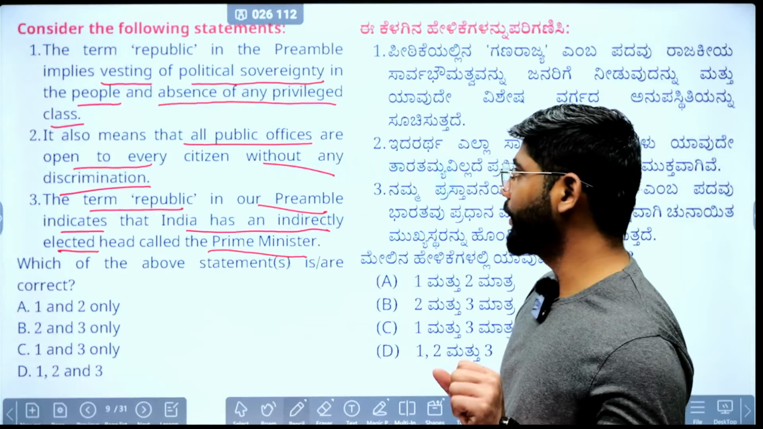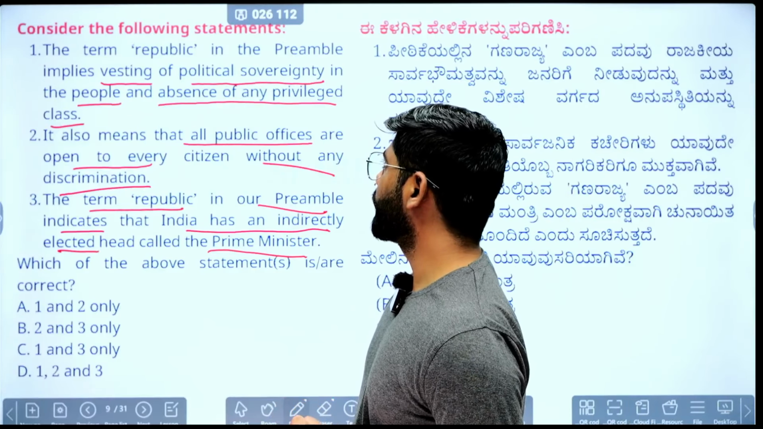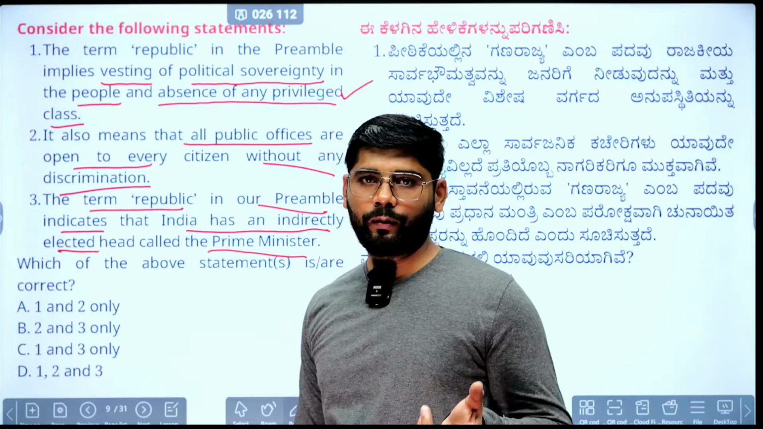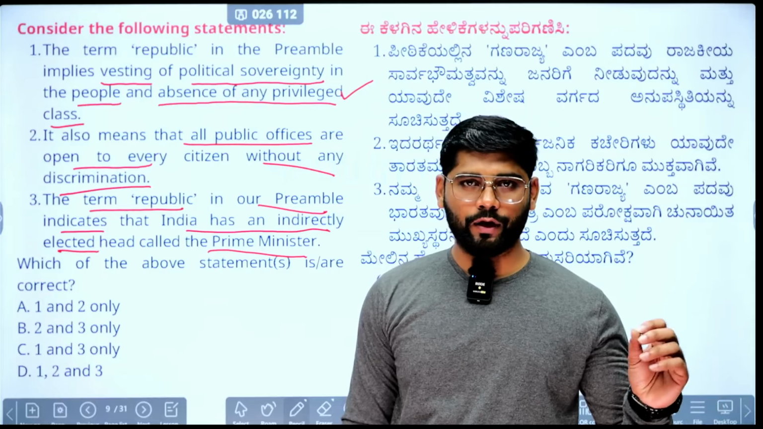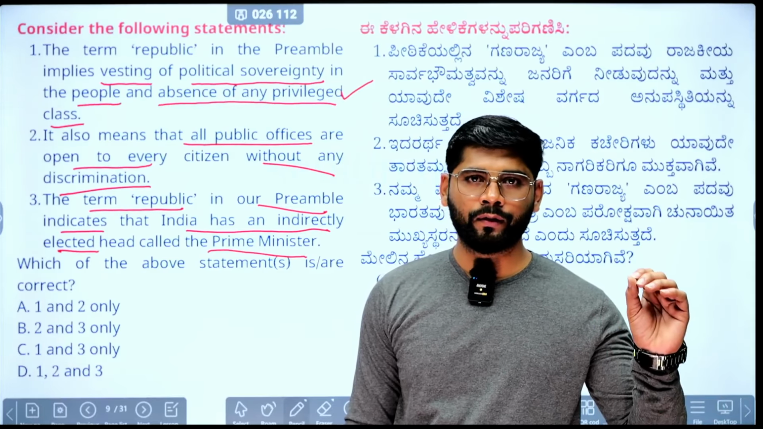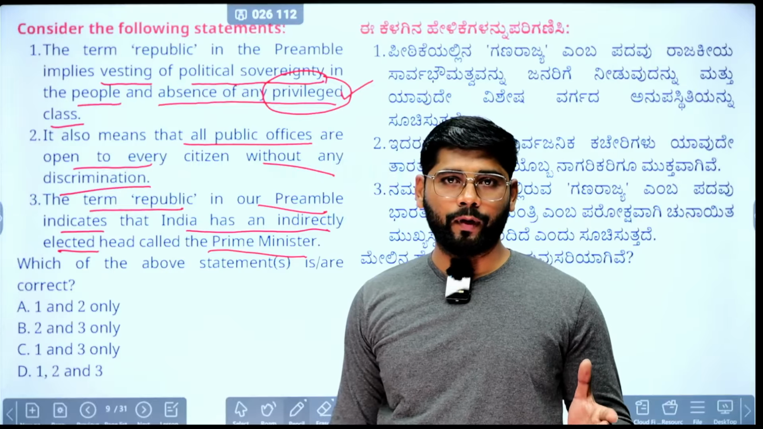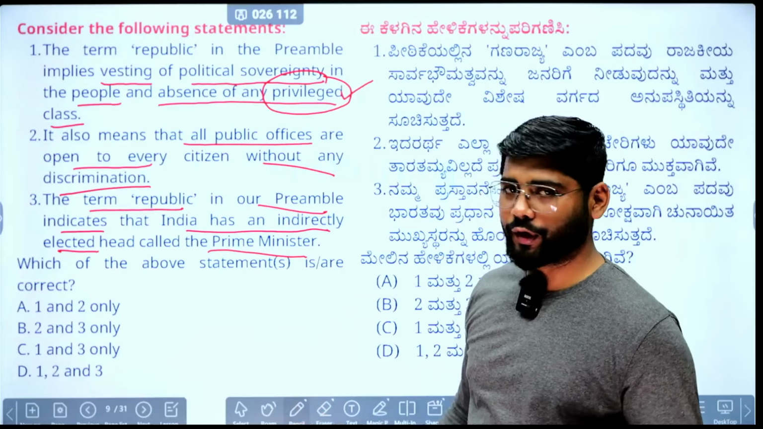Time up, we'll see the statements. The term republic in the preamble implies vesting the political sovereignty in the people and absence of any privileged class. Yes, the statement is correct. When I was decoding the term republic, I told that the highest office should not be held by a hereditary head. The absence of a privileged class is nothing but the absence of hereditary succession. So this is one other meaning of this. So the first statement is correct.